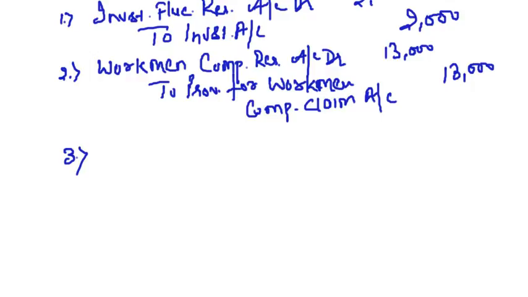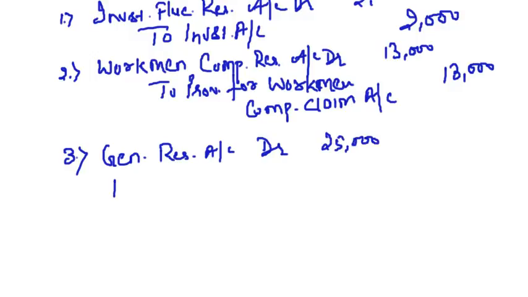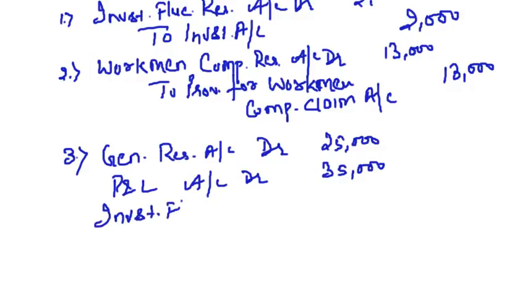So what is going to be the journal entry? Our journal entry will be general reserve account debit with 25,000, then profit and loss account debit with 35,000, then I will say investment fluctuation reserve account debit.